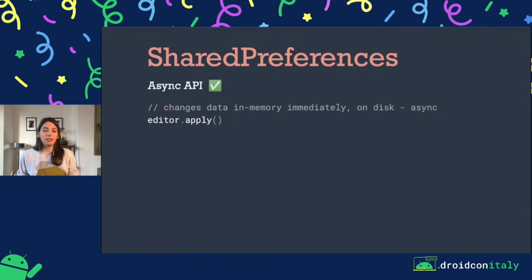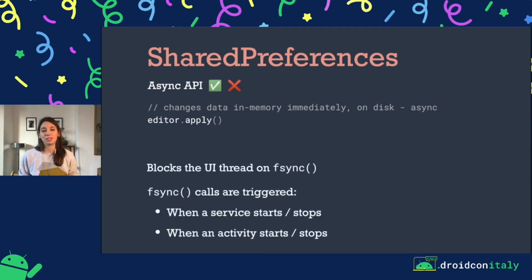And then SharedPreferences does have an asynchronous API with apply, but this one also comes with some disadvantages. The problem appears when these changes are actually made on disk. Once you call apply, SharedPreferences schedules some fsync calls, and in these fsync calls is when the actual file will be written.